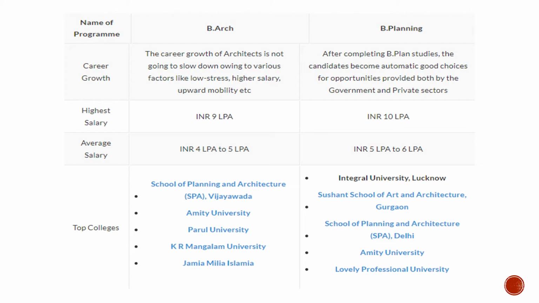The highest pay package as per the last year's data is 9 lakh rupees per annum in B.Arch and 10 lakh rupees per annum in B.Plan. The average typical salary ranges between 4 to 5 lakhs and 5 to 6 lakhs in the case of B.Arch and B.Plan respectively.